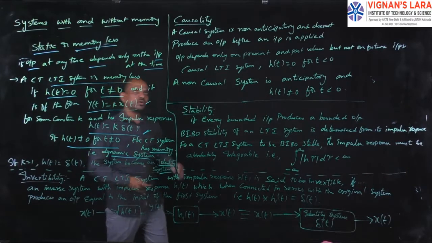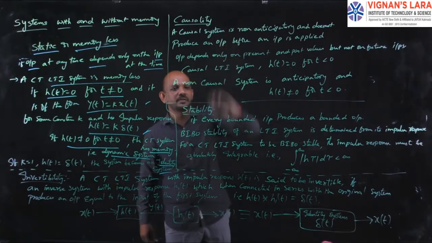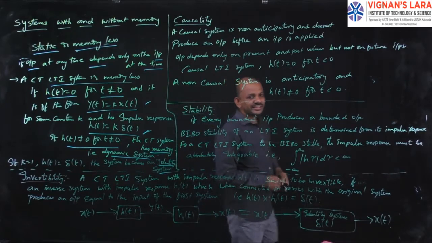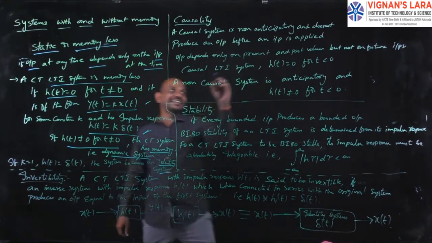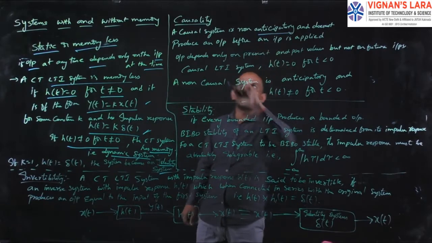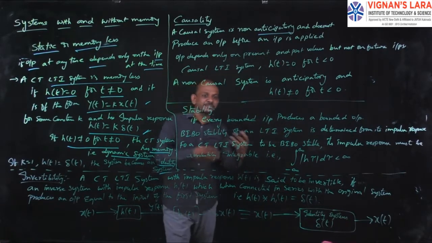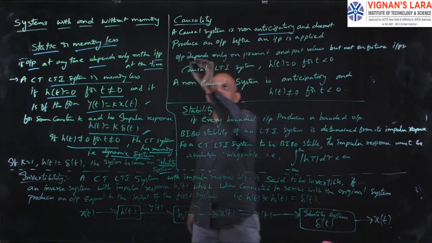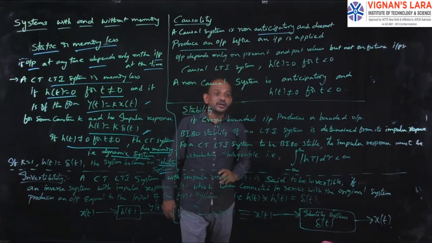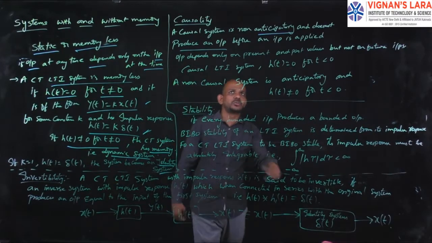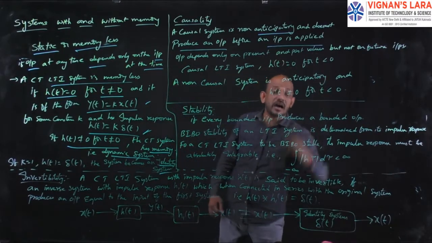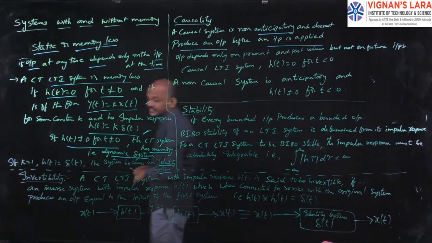Now we are moving on to causality, nothing but the causal system. A causal system is non-anticipatory. It does not anticipate anything, and it does not produce an output before an input is applied.